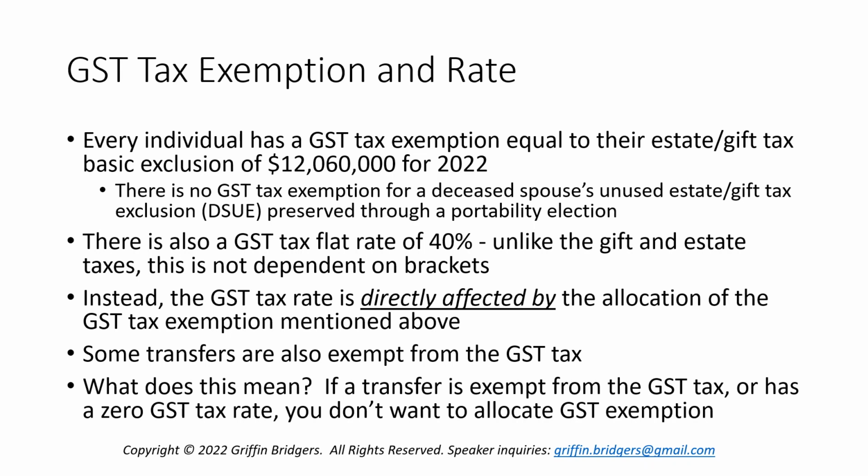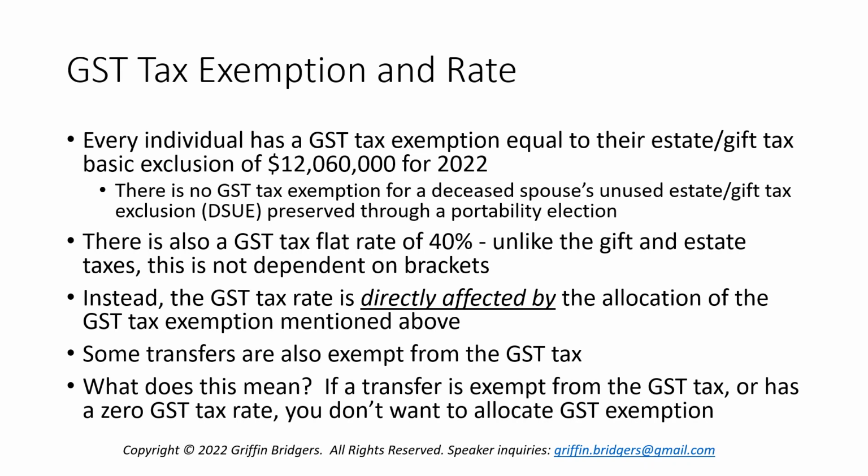Now I bring that up to mention that the GST tax is a flat rate of 40%, but unlike the estate and gift taxes, it is not dependent on tax brackets. Instead, there is a unique function where that rate is affected by the inclusion ratio, which is determined through the allocation of GST tax exemption. So, the allocation of GST tax exemption directly affects the GST tax rate, which is how you can lock in a GST trust's exempt status and preserve that exempt status even if the value of the trust grows.